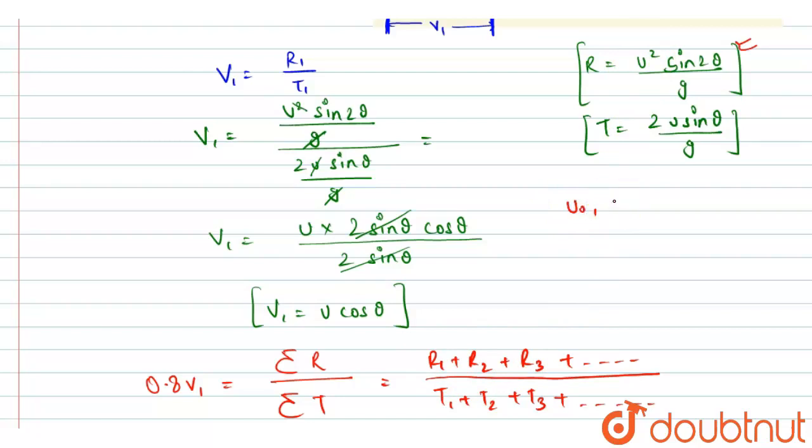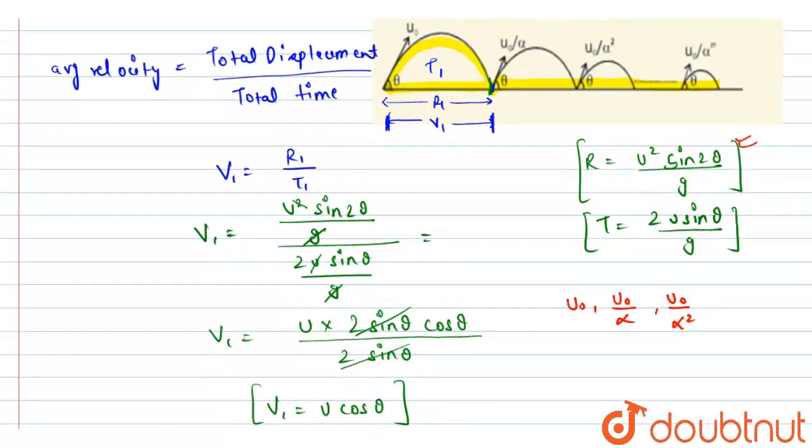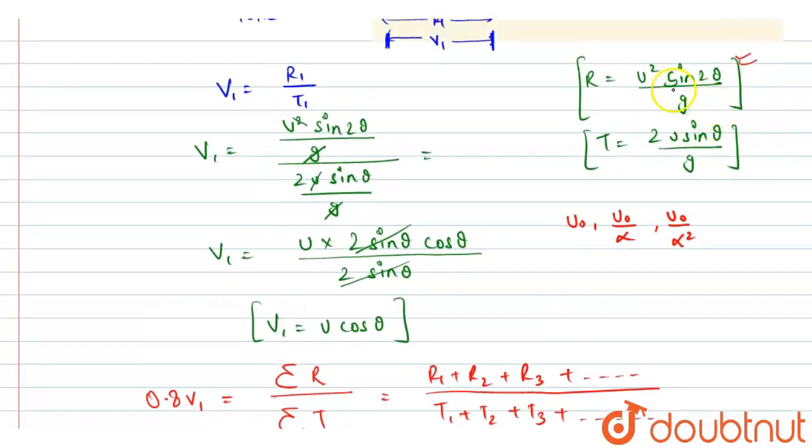For the second motion we have the initial velocity as u naught by alpha. We can see it in the figure also: this is u naught by alpha. For the third motion we have u naught by alpha square, so we can take u naught common. From the range part we can take u naught square into sine 2 theta.